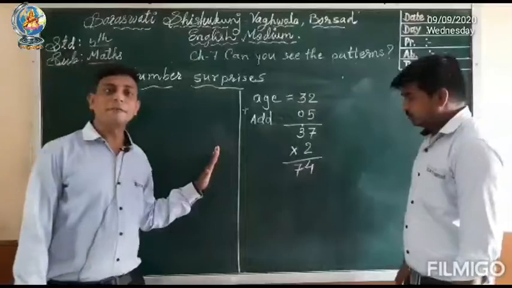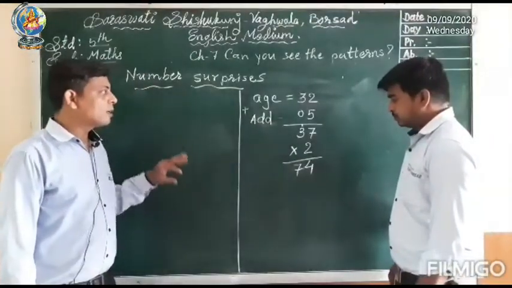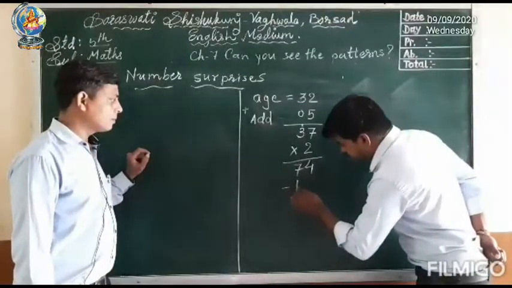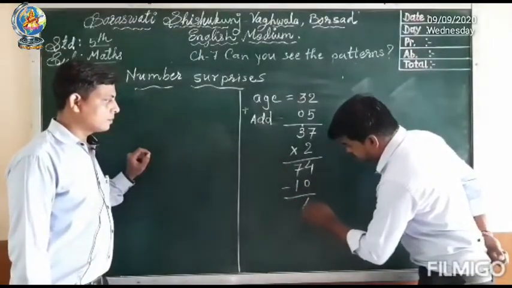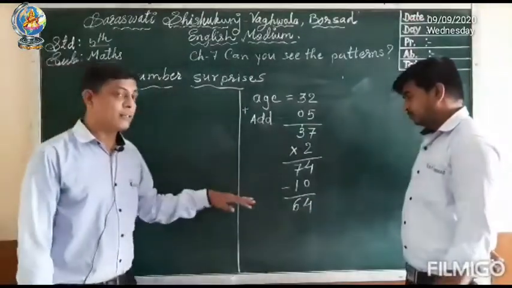So he gets 74 here. Now the third question is, you have to subtract 10. So Harshad sir gets 64 here.